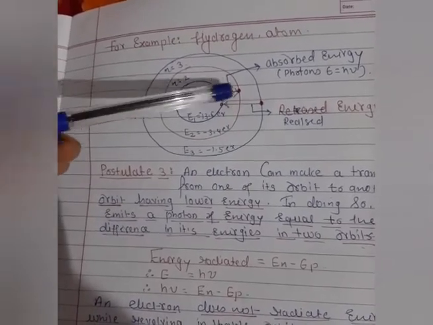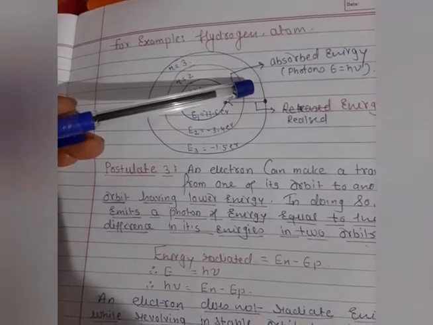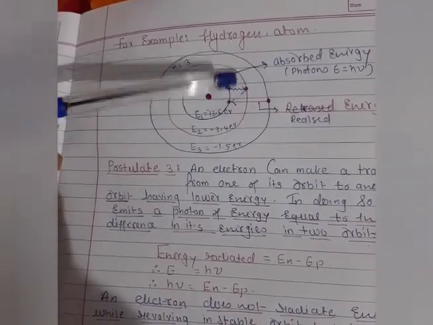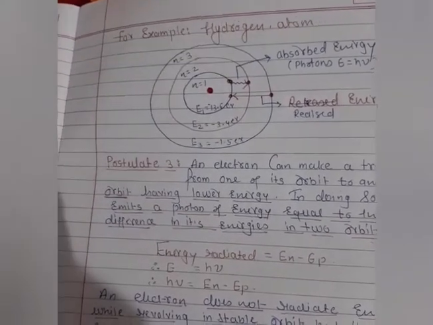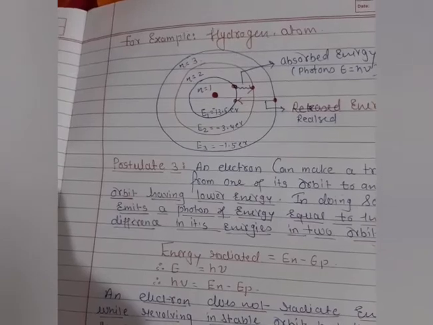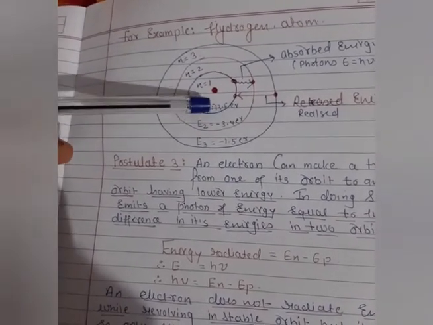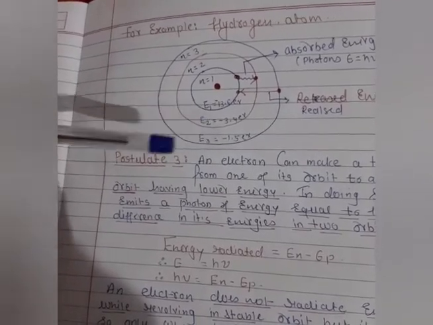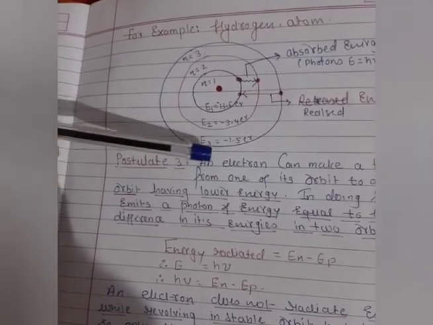When the electrons get excited, the first orbit electron jumps to the second orbit. And here we are providing external energy. Suppose we are giving photons. So when the electrons jump from the first orbit to the second orbit, as you can see here, students, the first orbit energy is minus 13.6, the second orbit energy is minus 3.4, and the third orbit energy is minus 1.4.